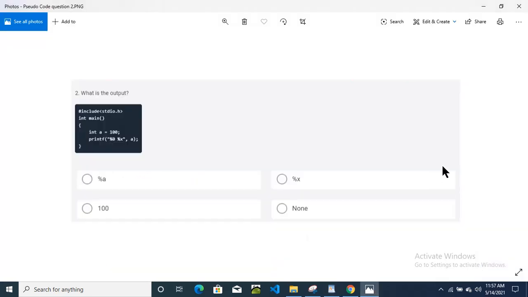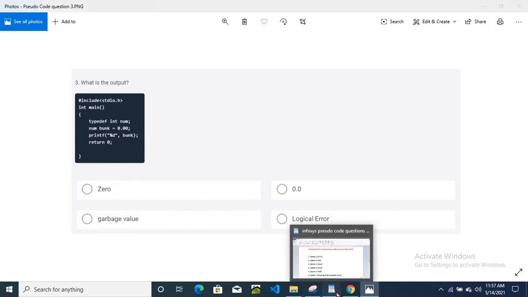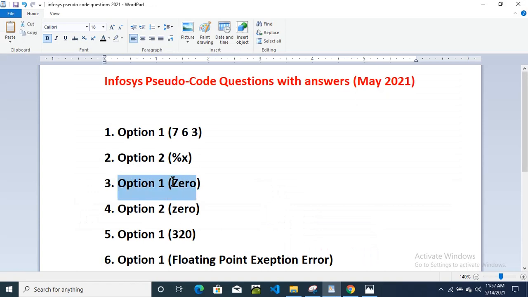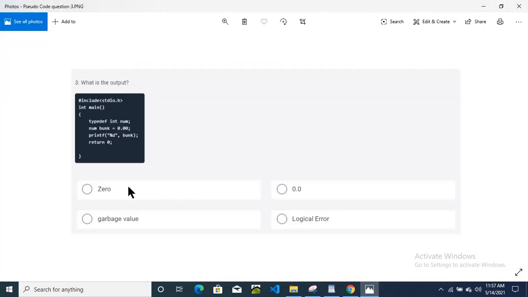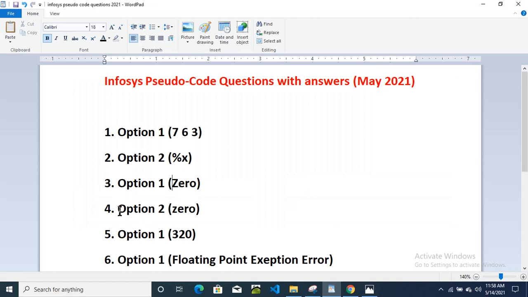Okay, then third question. So this one is the third question, again output asked. For the third question the output is option 1, 0. Okay, so 0 is the option for the third question. So let us check the fourth question. For the fourth question again they have asked the output. So the option is option 2, and the answer is 0. You can check here.